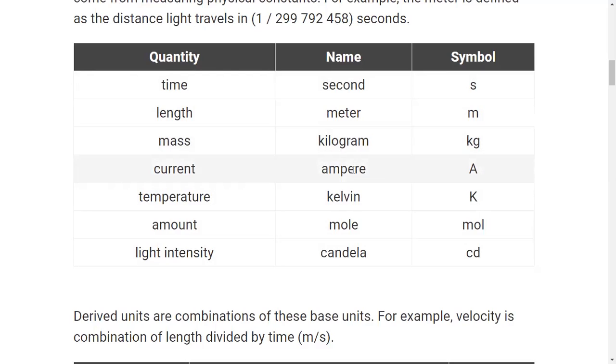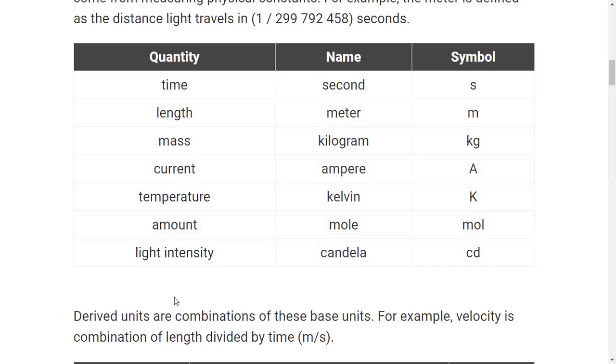Current has the fundamental unit ampere, denoted by capital A, because ampere is taken from the name of a scientist, so its symbol is capital. Temperature has the fundamental unit Kelvin, denoted by capital K, because Kelvin was also the name of a scientist. Amount of substance has the fundamental unit mole, abbreviated as mol.